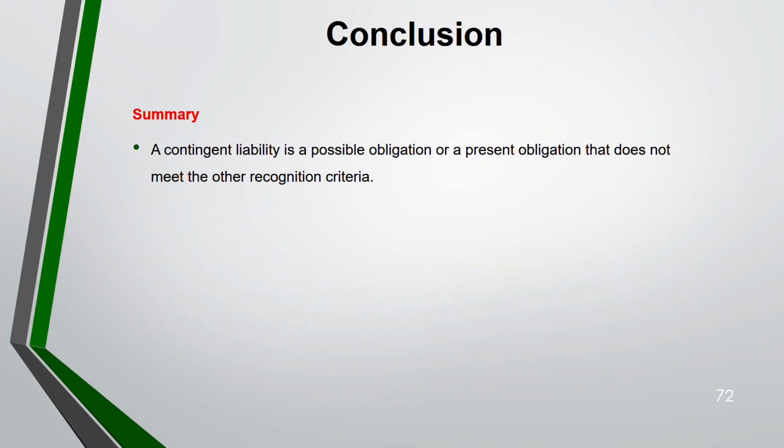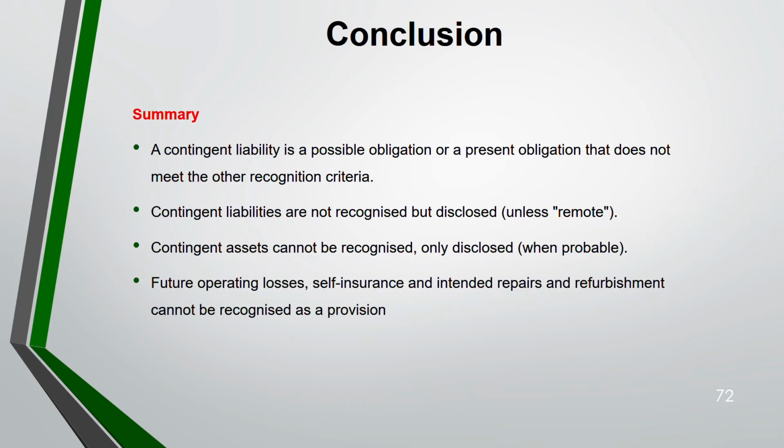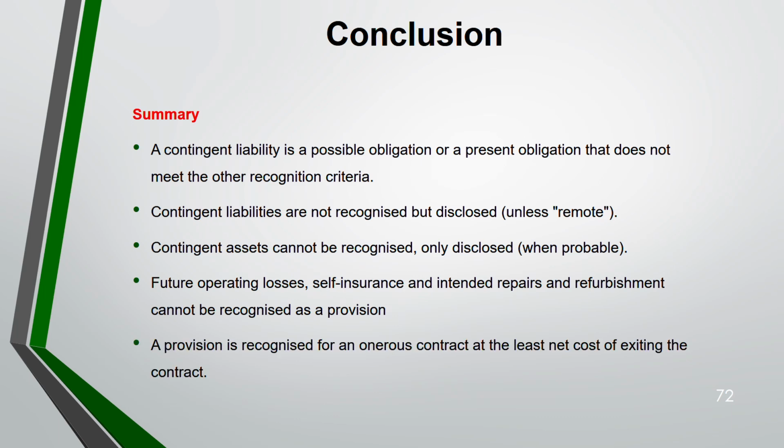Then, contingent liability is a possible obligation or a present obligation that does not meet the recognition criteria of provision. Contingent liabilities are not recognized but you disclose them unless remote. If it's remote, you don't disclose. Contingent asset you can't recognize, you only disclose when it's probable. Future operating loss, self-insurance, repairs, you can't recognize a provision for these three. For onerous contract, you can recognize a provision at the least net cost of exiting the contract. That means you take the lower of your penalty versus your net cost of fulfilling the contract.